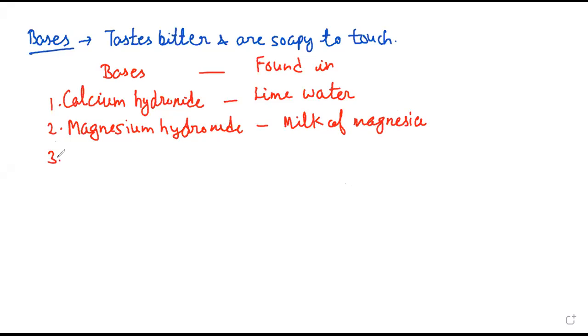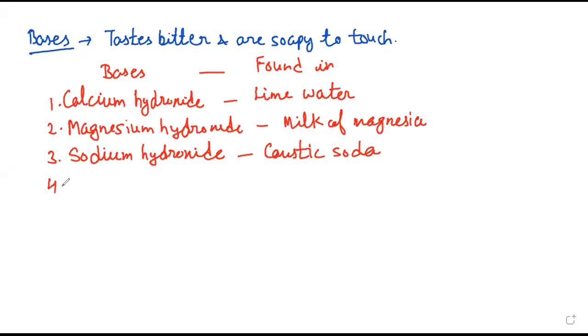Then third, we have sodium hydroxide. This is present in caustic soda, and that is used in manufacturing of soap and paper, right?